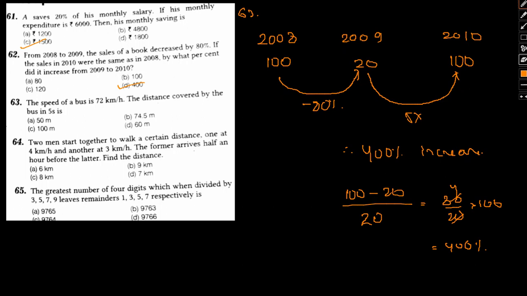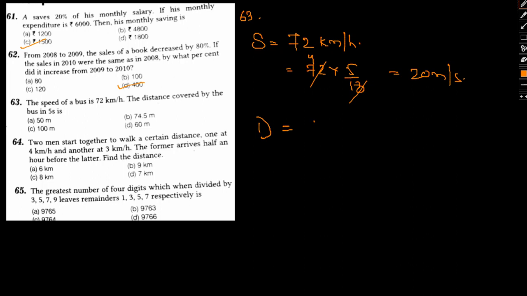Now let us move to number 63. The speed of the bus is 72 km per hour. The distance covered by the bus in 5 seconds is... So speed is given, it's pretty straightforward, 72 km per hour. If I have to convert it into meter per second, 72 into 5 by 18, so this comes out to be 20 meter per second. Therefore distance covered will be speed into time, so 20 into 5, that is 100 meter. Option C will be the answer.